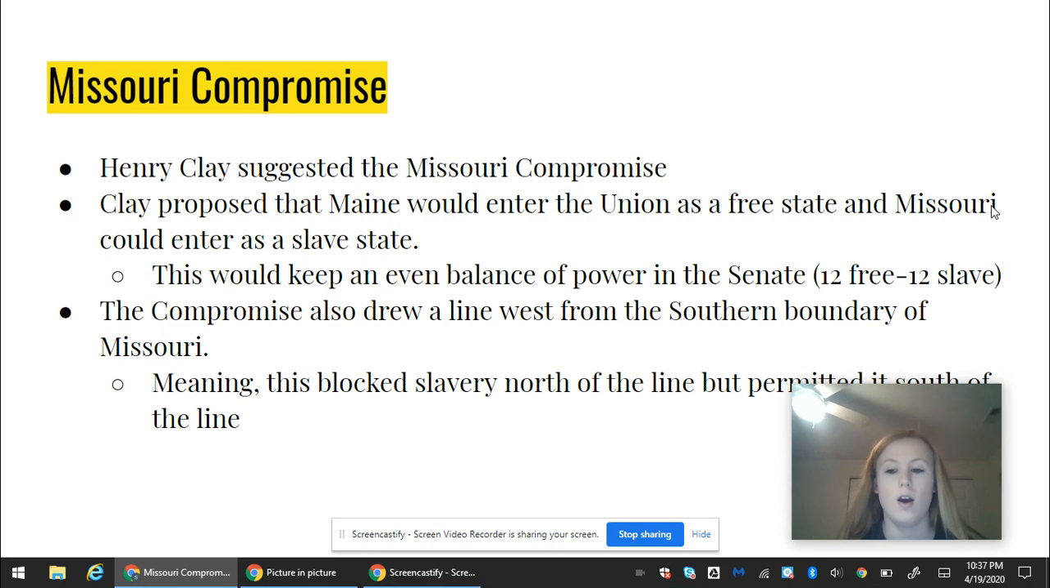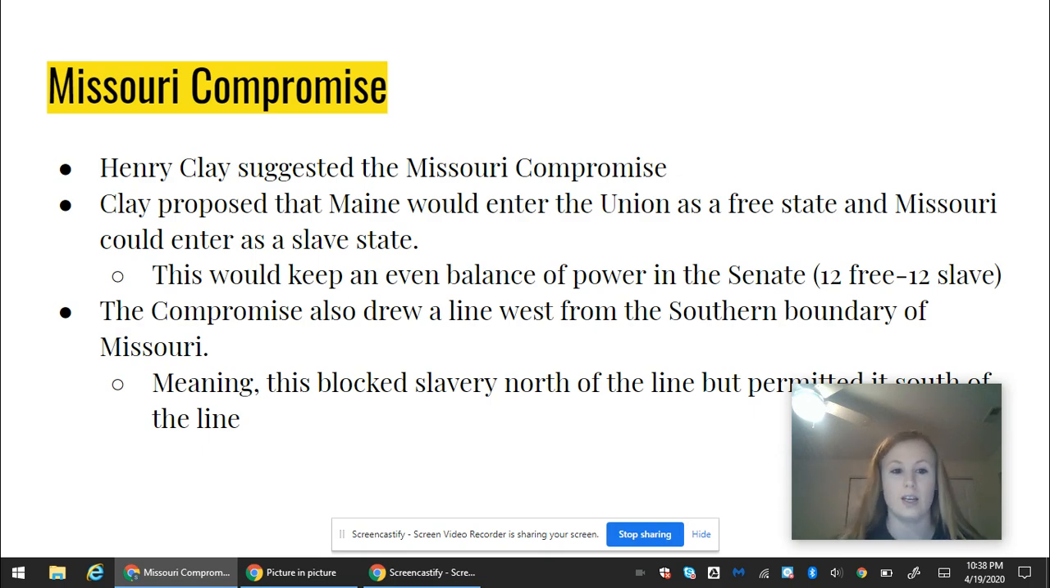So, what ultimately happened then was the Missouri Compromise. This was an idea from Henry Clay. He was the one that suggested it. Clay proposed that Maine would enter the Union as a free state and Missouri would enter as a slave state. This would keep the balance of power in the Senate, so it would then become 12 free states and 12 slave states.